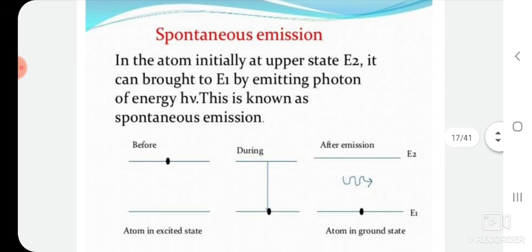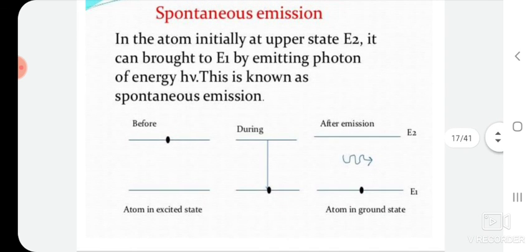Second one is spontaneous emission. In this case, an atom initially in an excited state cannot stay there longer. The lifetime to stay at the excited state is 10 to the power of minus 8 seconds.